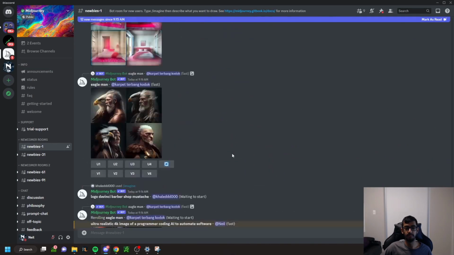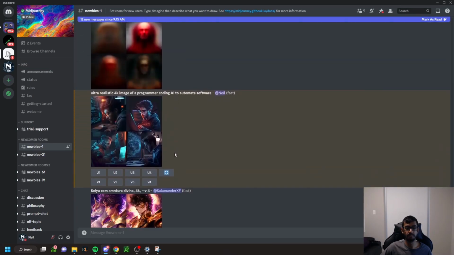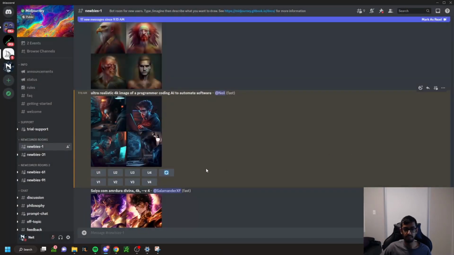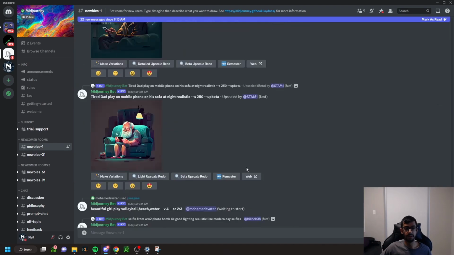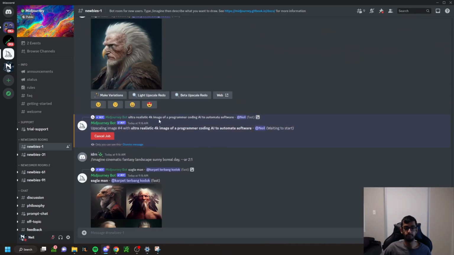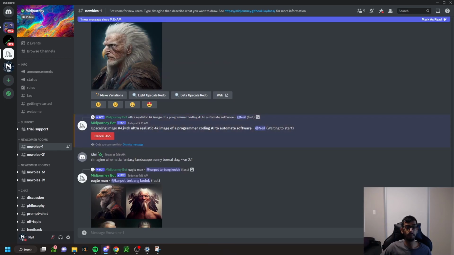So let's go back, and if we scroll down, we can see that it created 4 generated images here. All pretty cool, right? So which one do I like the best? Let's say I like the 4th one the best. This looks the most realistic to me. So I'm going to upscale, that's what U stands for, the 4th image. If I click U4, it's going to send a command down here with the Midjourney bot, and it's going to say ultra realistic 4K image of programmer coding AI to automate software, but it's going to upscale the specific image that I liked.